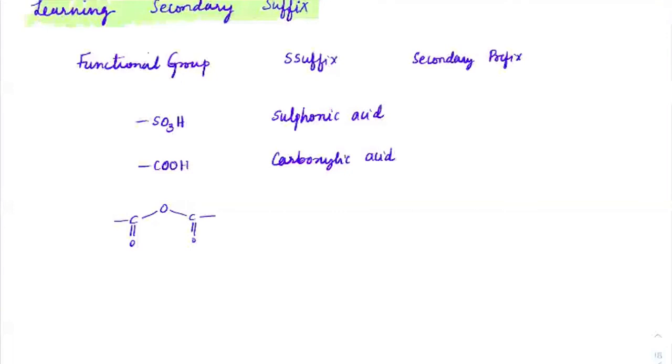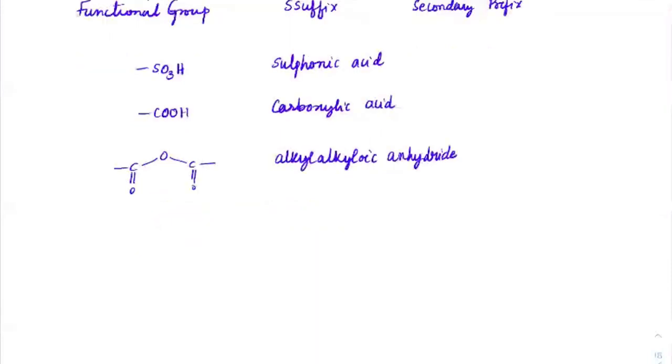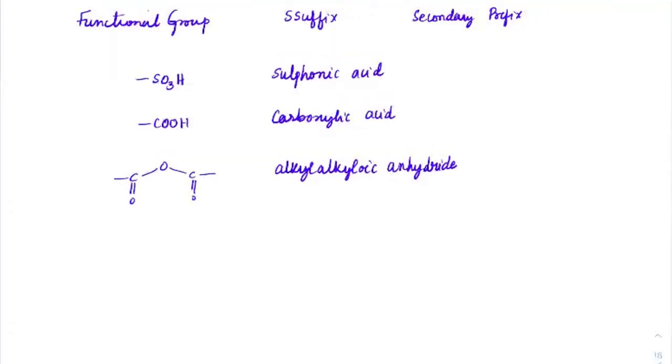So we will write it as alkyl oic anhydride. This is how we'll end the name. I'll take through few examples. As of now, I'm just writing the table so that you get some idea about what are the groups which you have. If you have C double bond OR, if you have a group like this, then we'll write it as alkyl and oate.